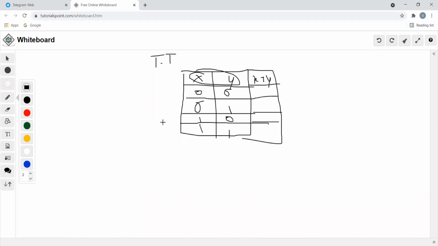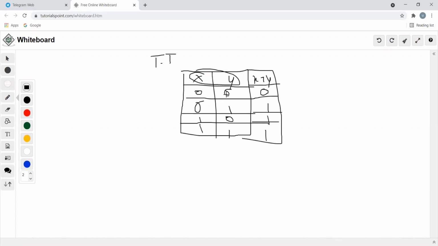So we are adding the two logical values. 0 will be added with the 0, that results in 0. Very good. 0 will be added with the 1, that results in 1. 1 will be added with the 0, that results in 1. 1 will be added with a 1, that results in 1.